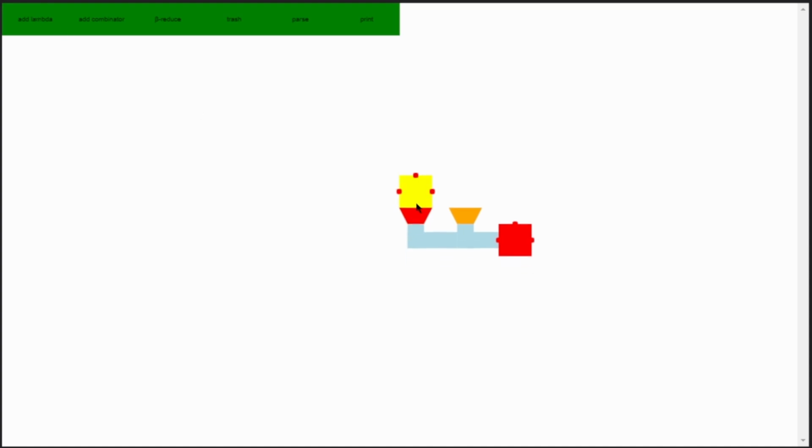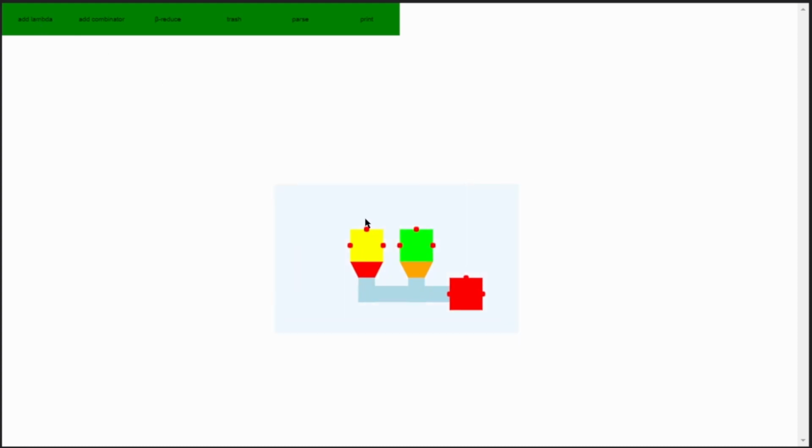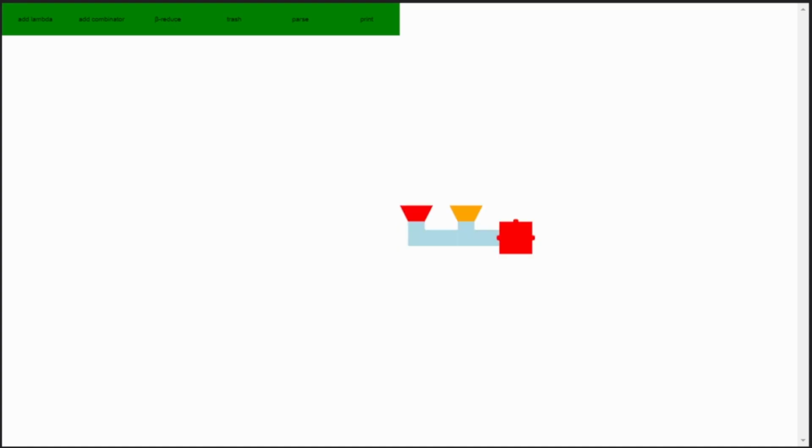If we drop yellow into it and beta reduce it, we get another function. And this function takes in another input. But look, no matter what that input is, it'll always return yellow. And look, I can actually put in two inputs at the same time, and when I hit beta reduce twice, it always gives back the first input. Notice what just happened. We basically created a function with two inputs using functions that only take one.